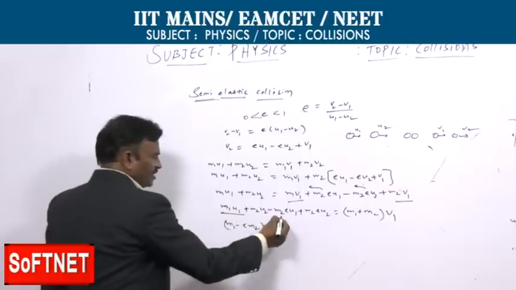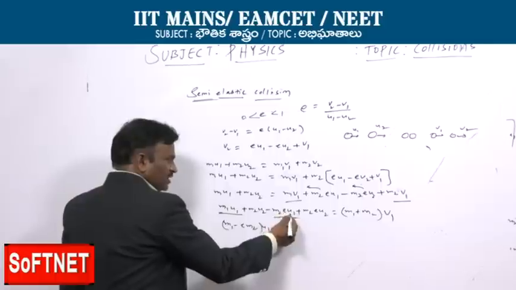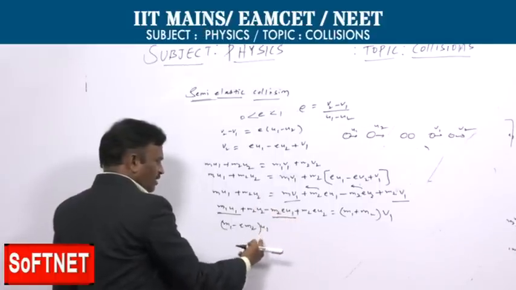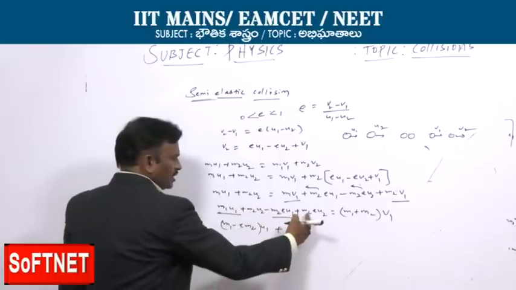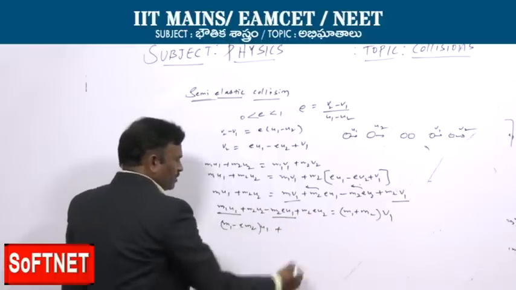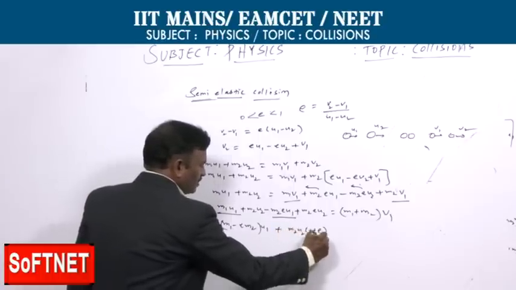Taking M2 U2 common, 1 plus e will be left.